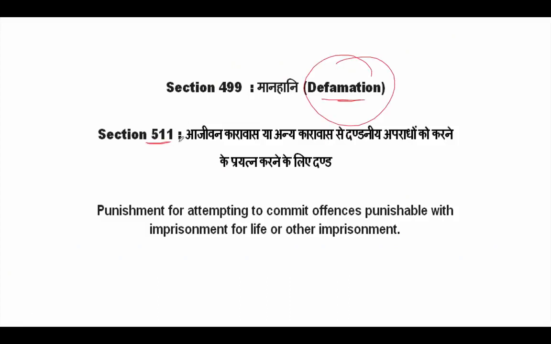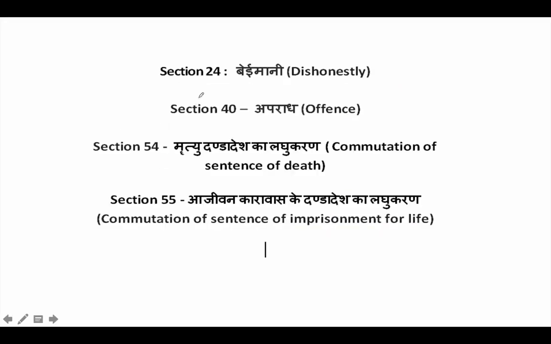Section 511 means punishment for attempting to commit an offense punishable with imprisonment for life or other imprisonment. So basically, when you try to commit a crime which is punishable with imprisonment for life or any other imprisonment, then you will be tried with section 511. Section 24 defines dishonesty. What is dishonesty? Section 40 is for offense.